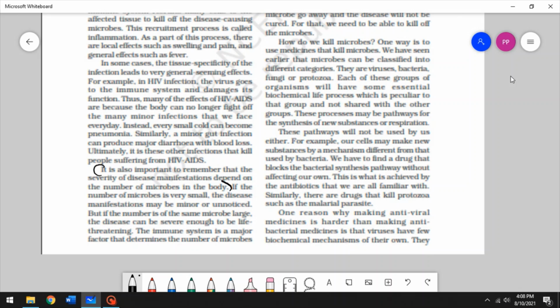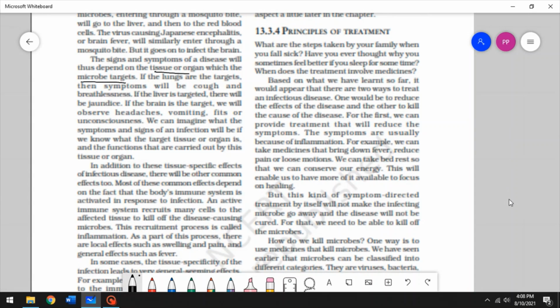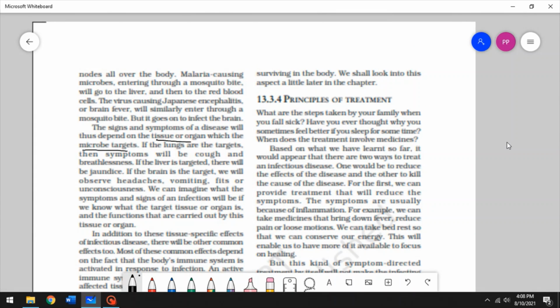But if there are many microbes, then you're more likely to have a headache, tiredness, difficulty in breathing, a blocked nose or a runny nose, all of that. Alright, but if the number of the same microbe is large, the disease can be severe enough to be life-threatening. The immune system is a major factor that determines the number of microbes surviving in the body, and we shall look into this a little later in the chapter.